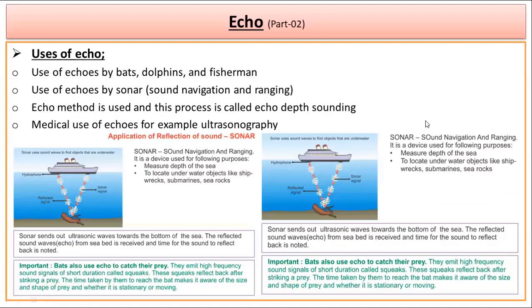Okay. Now we know there are several uses of echo. One of the very basic uses of the echo is the sonar system, the sound navigation and ranging system. So that is a very common instrument which we use under the seabed, or in different industries to do different kinds of activities.